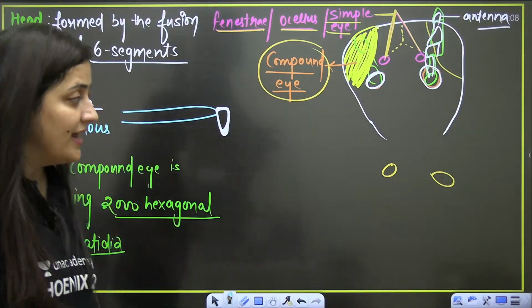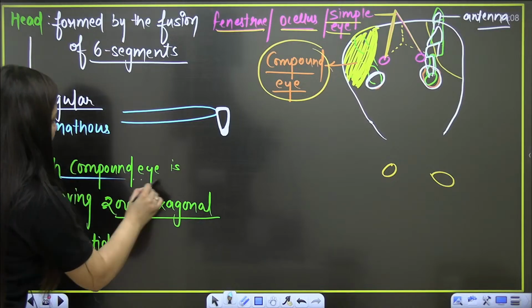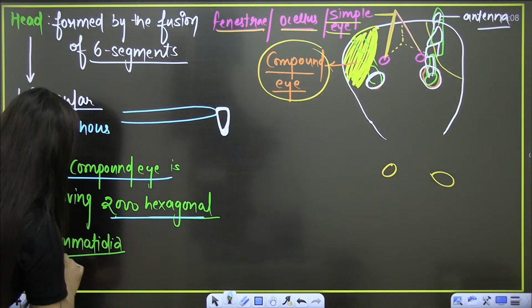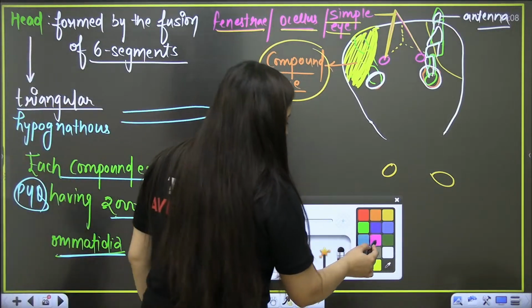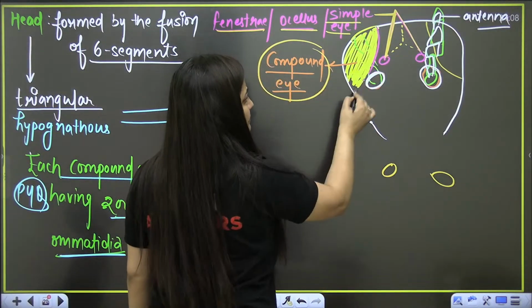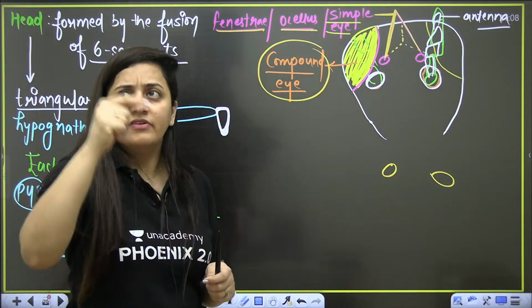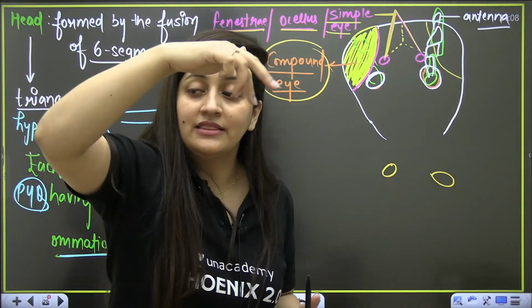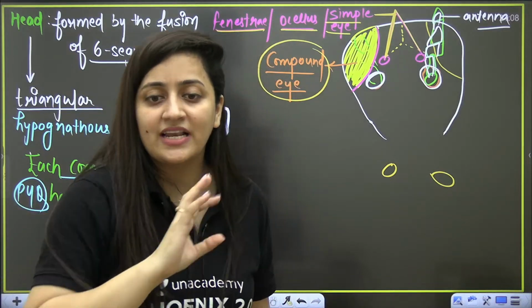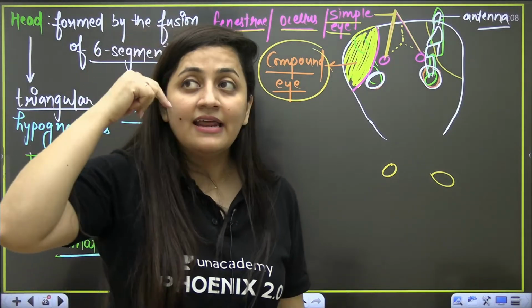So guys, look at it. What am I saying? Each compound eye has 2000 hexagonal ommatidia. Let me explain. The main thing, bache, is that in the case of the cockroach, you have noticed that when we switch on the light, they just run. They are cursorial, they are fast runners. They will run quickly. Why? Because they are able to sense it.